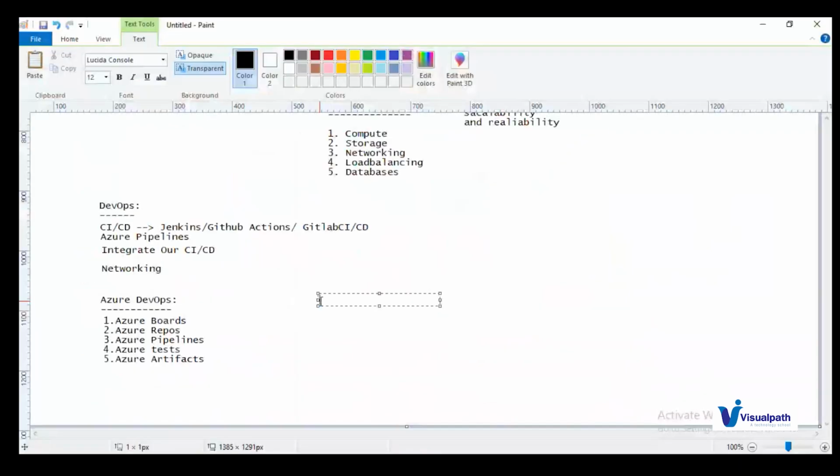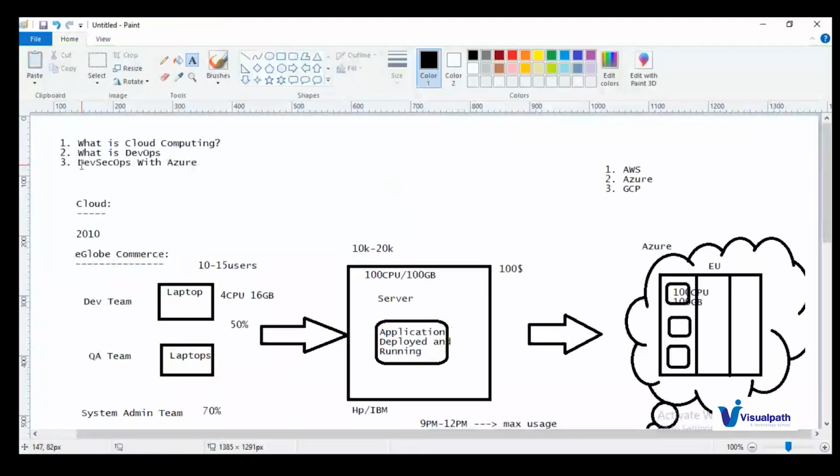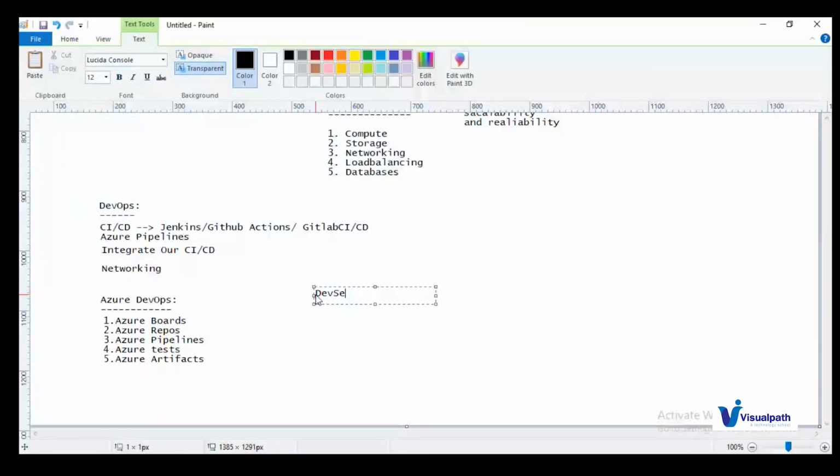We are performing DevOps practices and Azure DevOps pipelines. We are trying to integrate all these tools, developing the application and deploying the application. So the next topic here is DevSecOps with Azure. What does DevSecOps mean? Development, security, and operations. We put security in each stage of DevOps practices, and then we can call it DevSecOps.